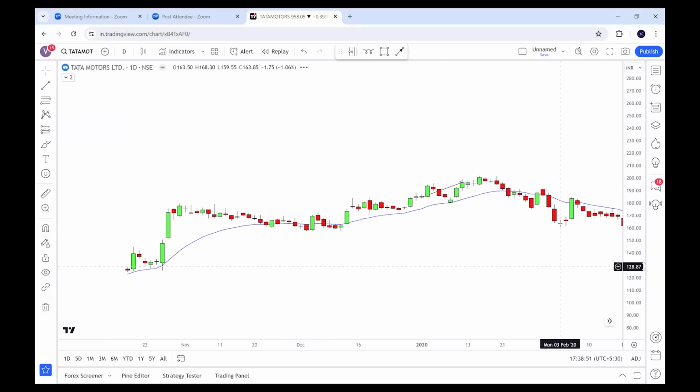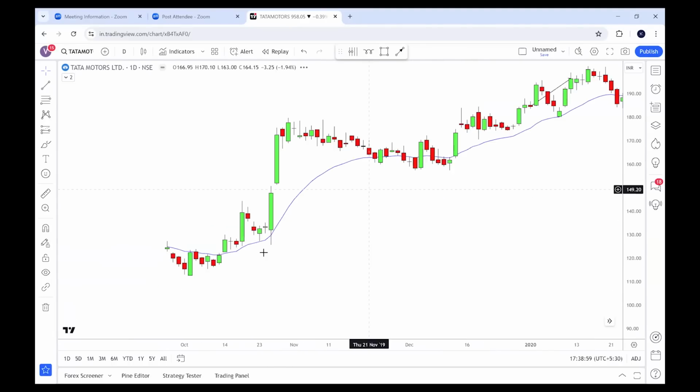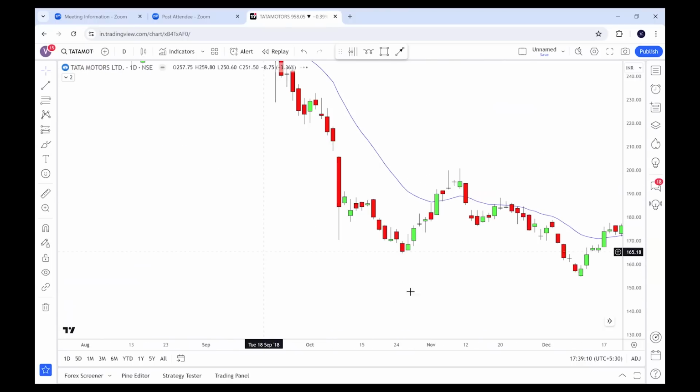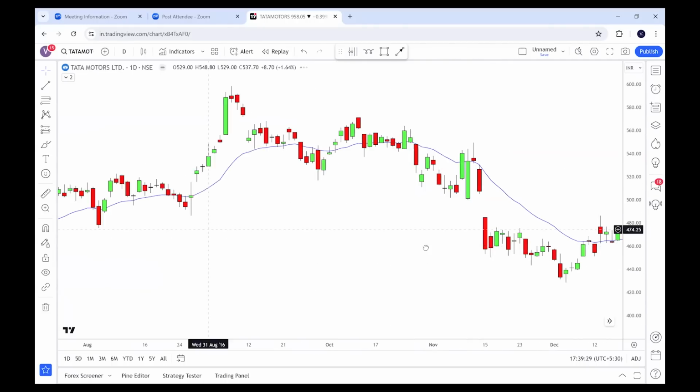And let us see 2020. So you can see that this is the 1st January. This is the 10th January because 11th January was a Saturday, and it worked. Here you can see that in year 2019, 1st January till 11th January, yes, it worked. It stayed bullish. Here, this is the 2nd January, because 1st January was Sunday, 2nd January to 11th January, yes, it worked in 2017.